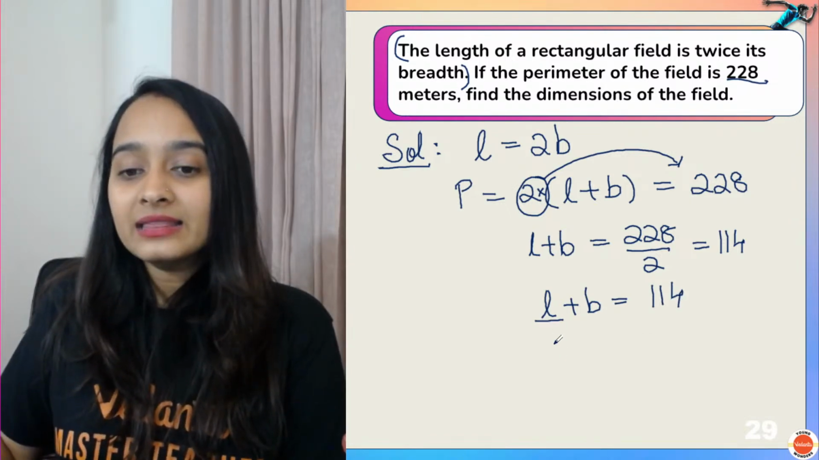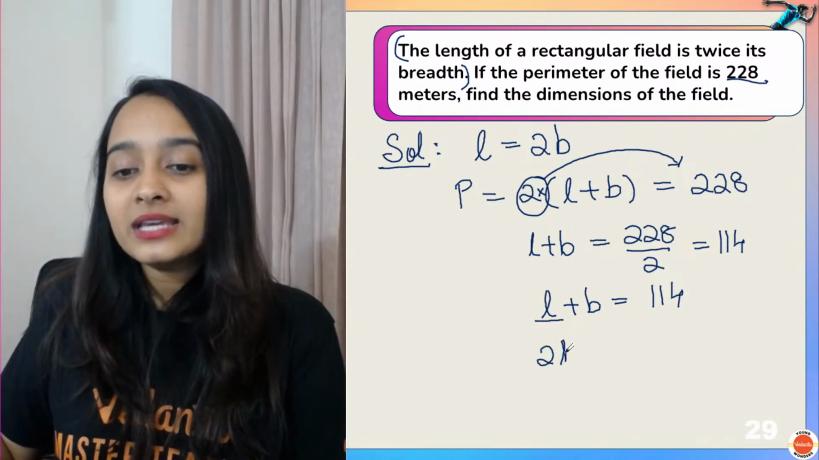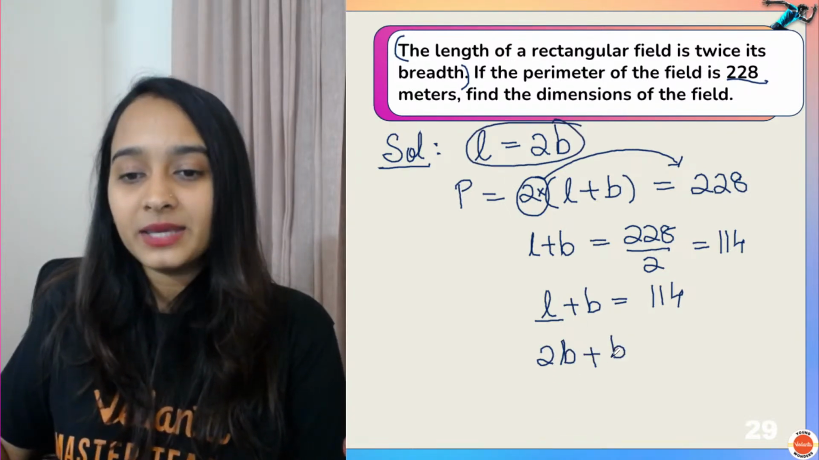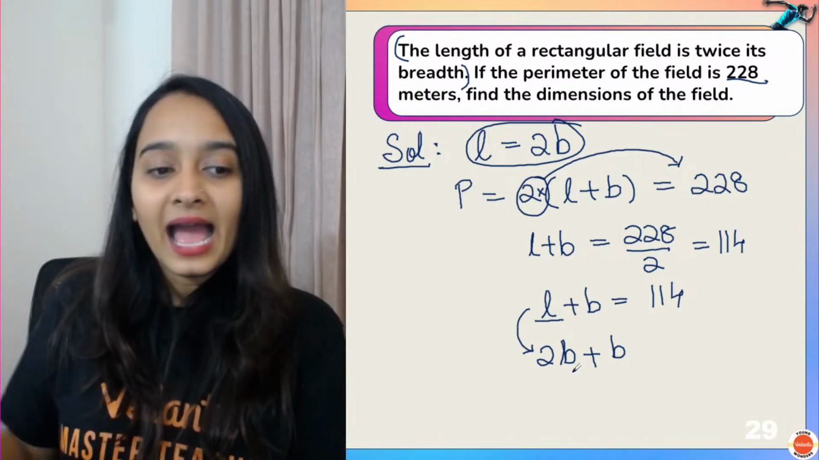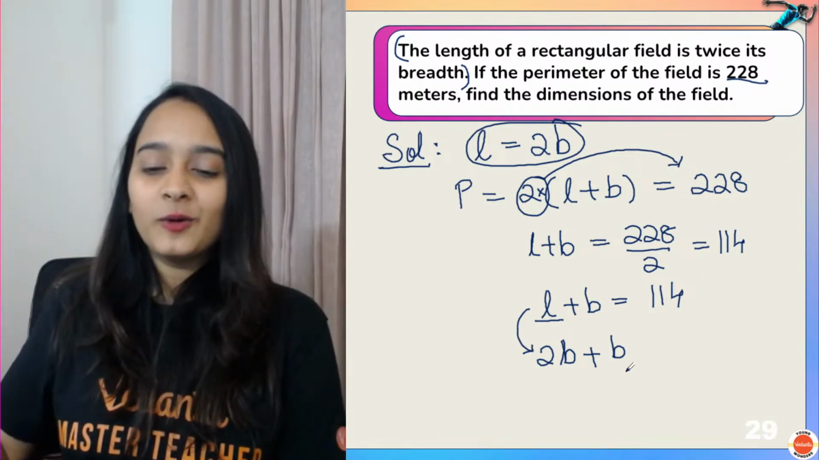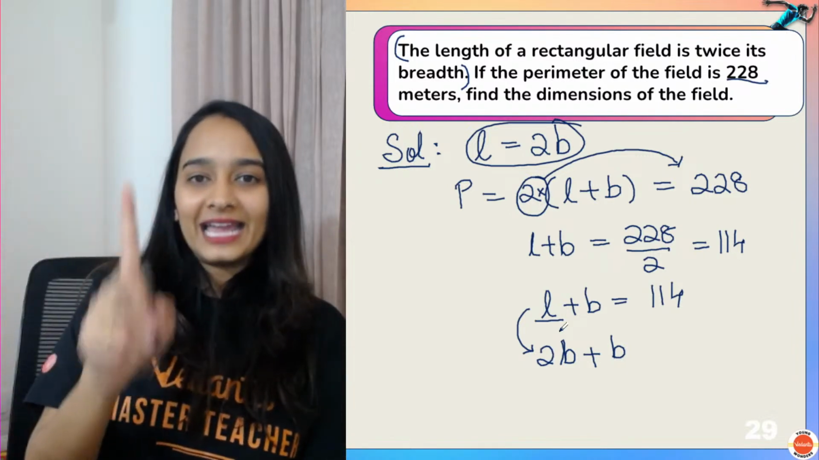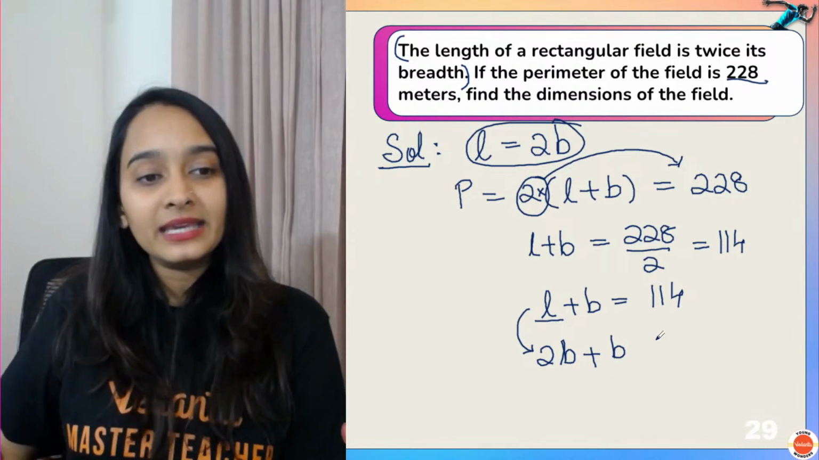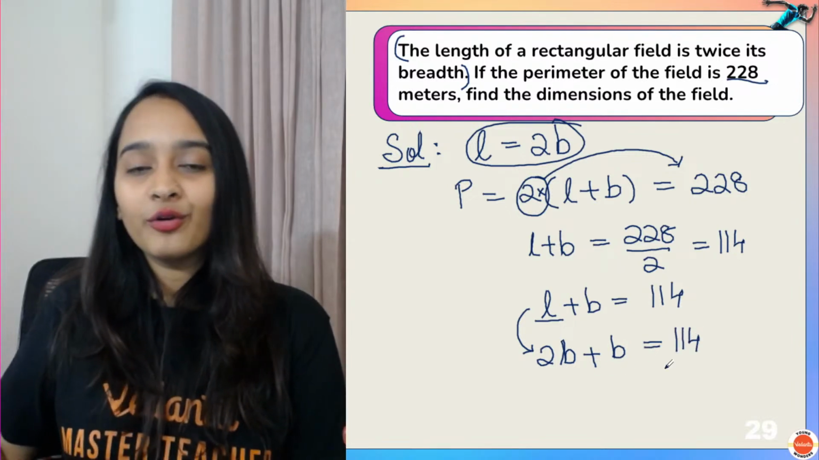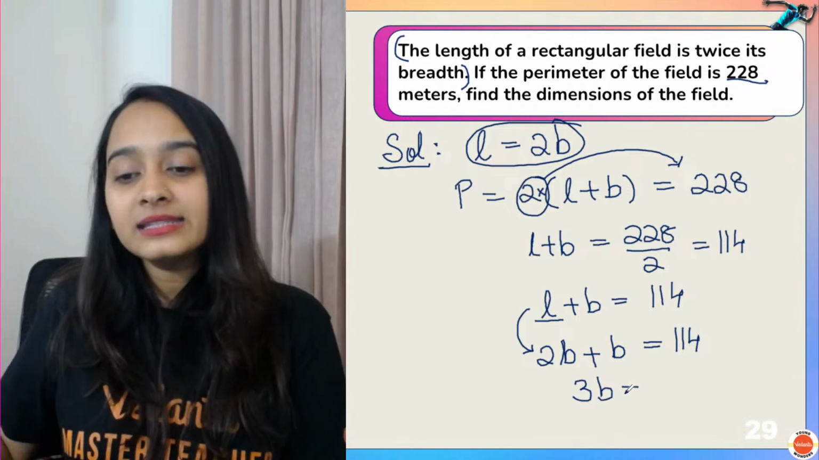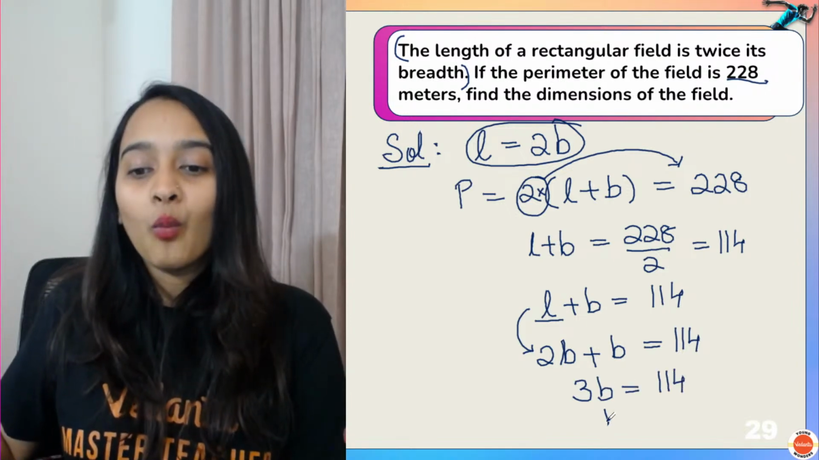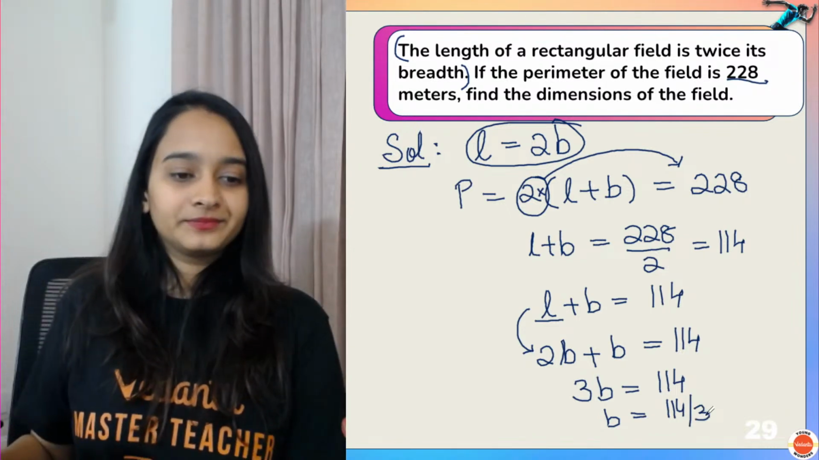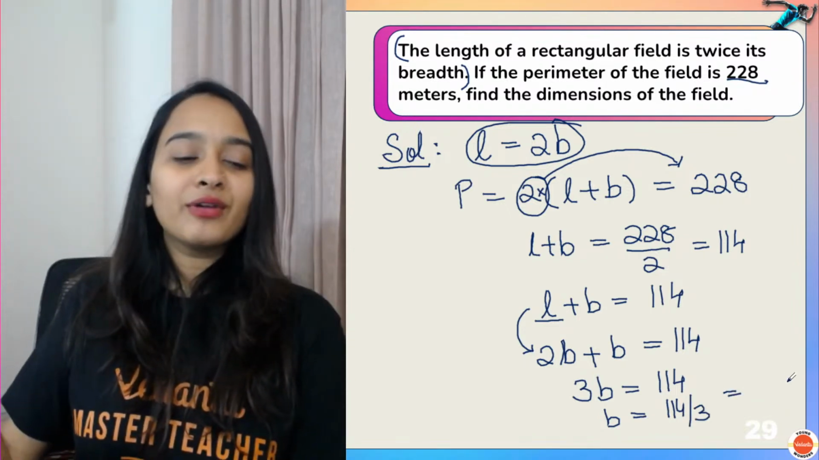But what is length? Length is nothing but twice the breadth. It is given in the first sentence. So instead of writing L, I will write 2b. So 2b plus b is equal to 114. So your 3b is equal to 114. What is the value of your b? 114 by 3. What is the answer, guys? What is 114 by 3?